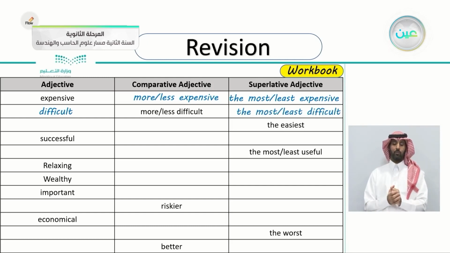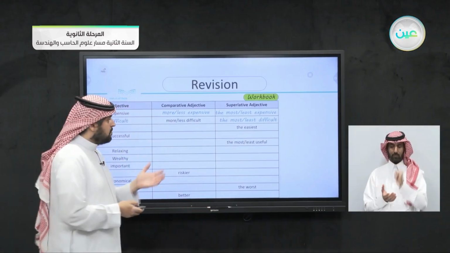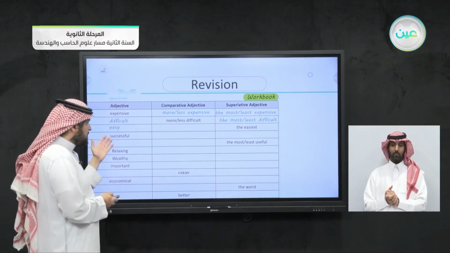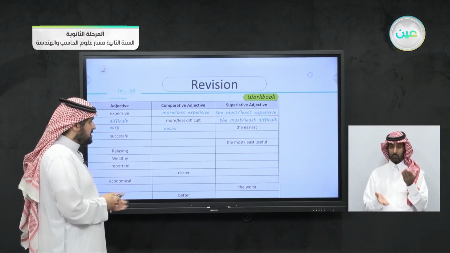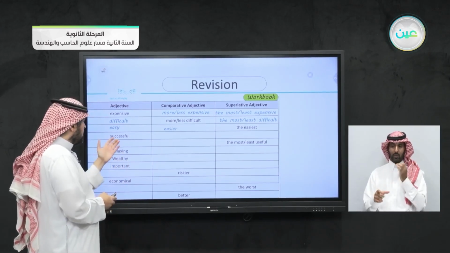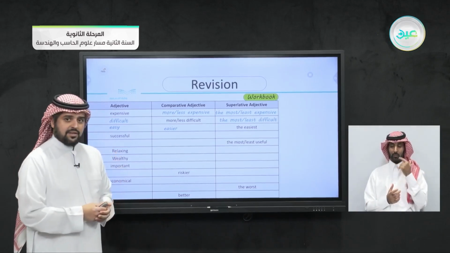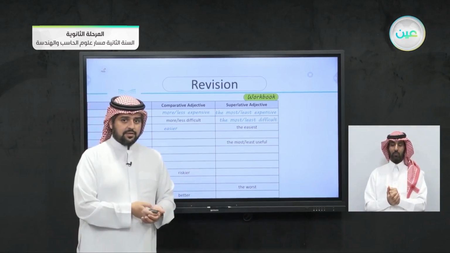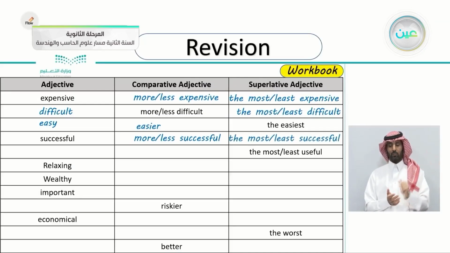And here the superlative is the easiest. So what's the comparative and the adjective form? Very good. You say easy, the easiest. And what about the comparative form? It's easier. The next adjective is successful. The comparative and the superlative forms are, very good, more or less successful, or the most or the least successful.